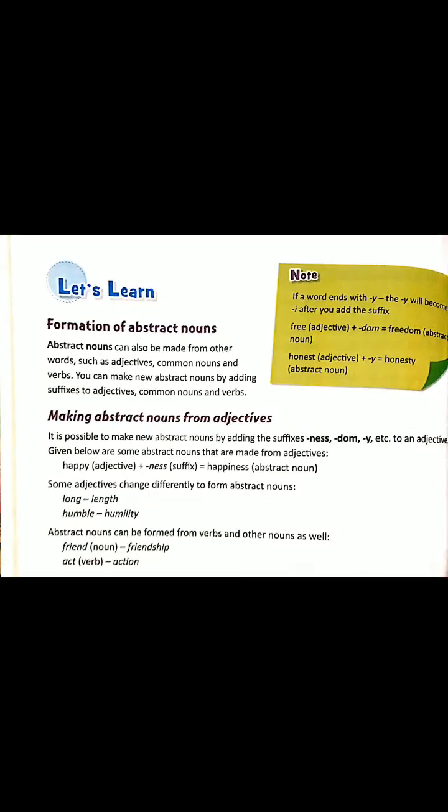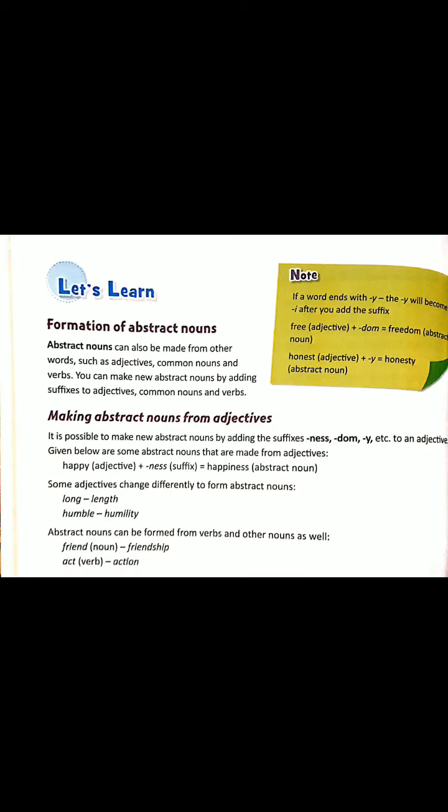Now, formation of abstract nouns. Abstract nouns can be made from adjectives, common nouns and verbs by simply adding suffixes to them. We learn here how to make abstract nouns from adjectives. So, whenever you add suffixes like ness, dom, y, etc. to an adjective, it will become an abstract noun.